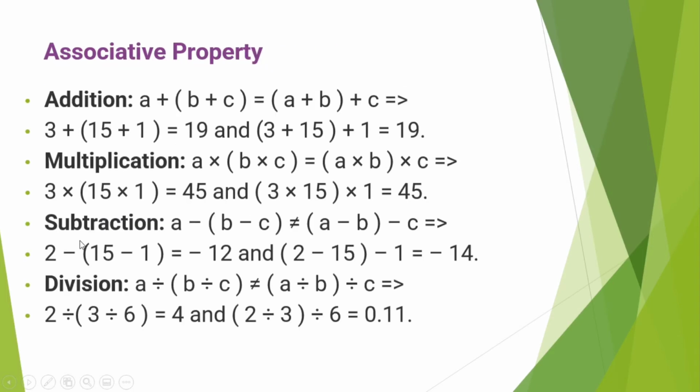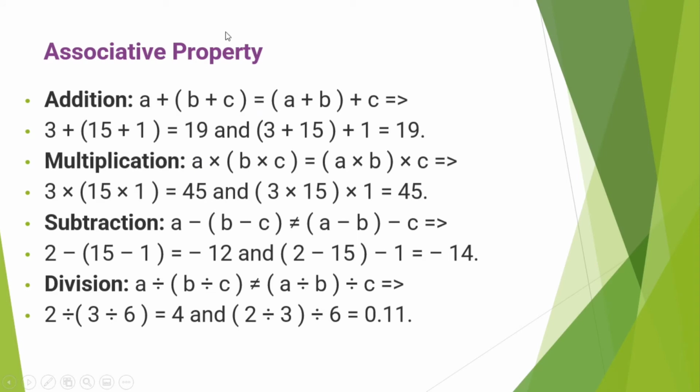Here is an example of associative property in addition. Three natural numbers 3, 15 and 1. 15 plus 1 is 16. Then we add 3, it is 19. And if we first add 3 and 15, that is 18, and then add 1, that is 19. So in both cases the result is same.